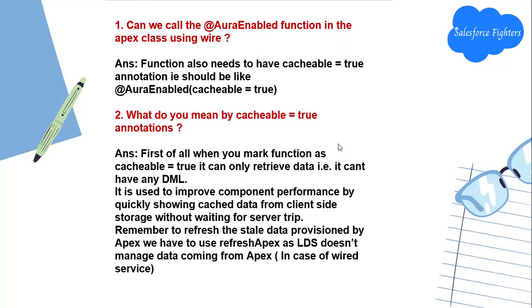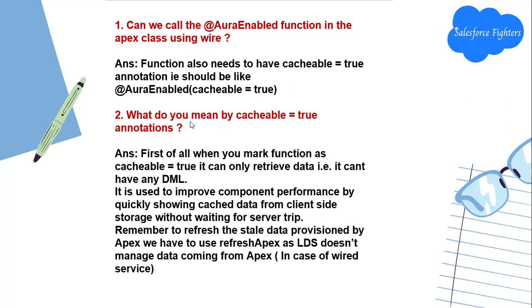First question: can I call the AuraEnabled function in the Apex class using the wire function? Yes, but you also need to have the cacheable=true attribute. It should be like @AuraEnabled(cacheable=true).